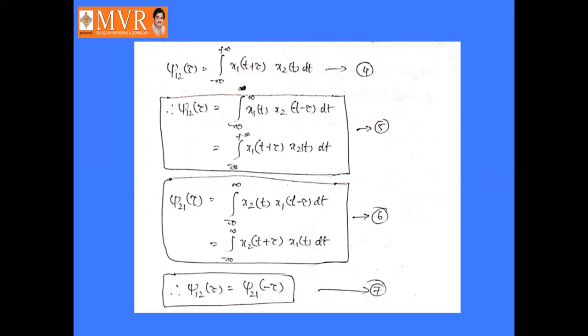J12 of tau is equal to integral minus infinity to infinity x1 of t plus tau into x2 of t dt, or x1 of t into x2 of t plus tau or t minus tau dt, right? So here equations 5 and 6 show the mathematical expression for the cross correlation. Okay, from these two expressions we can write J12 of tau is equal to J21 of minus tau.